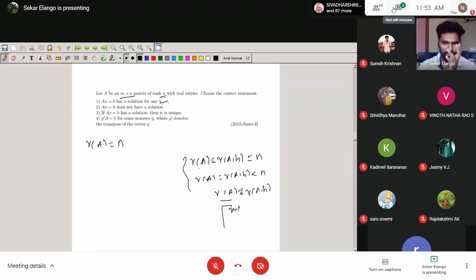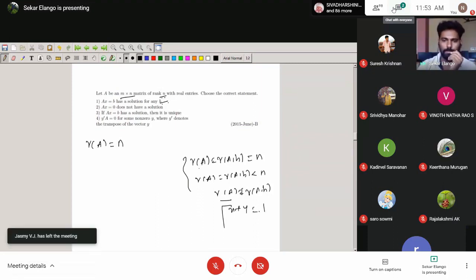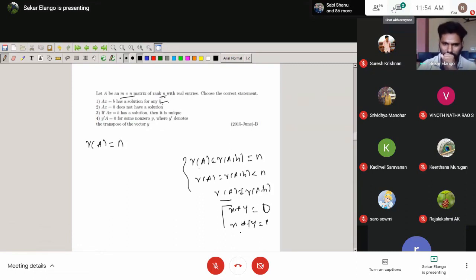The question is in geometric form also: x plus y equal to 1, x plus y equal to 0, and x plus y equal to 1. You can see x plus y equal to 0, x plus y equal to 1. Then what is the rank of A? The rank of A will be 1. What is the rank of A comma B? Rank of A comma B will be 2. Okay. So maybe it will be different.